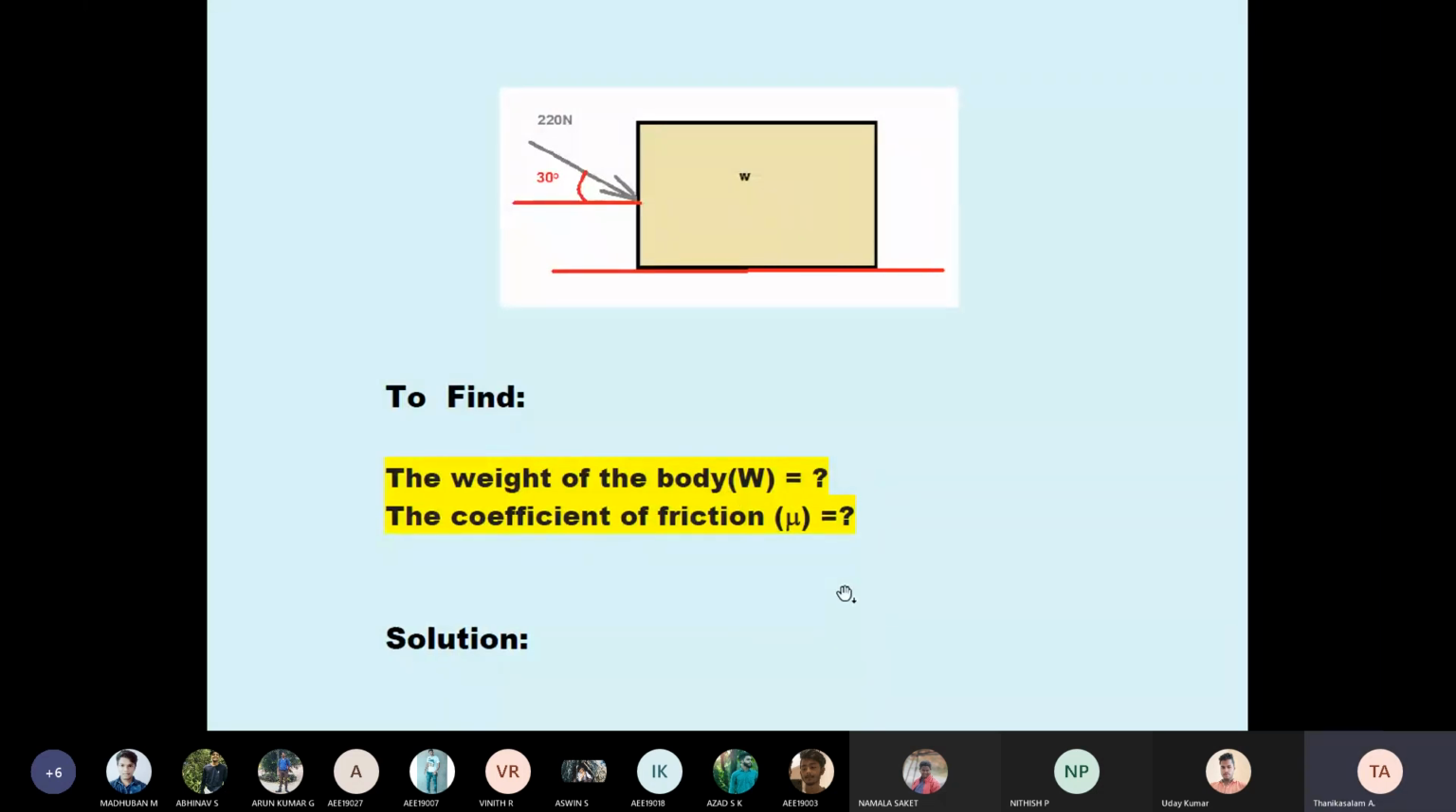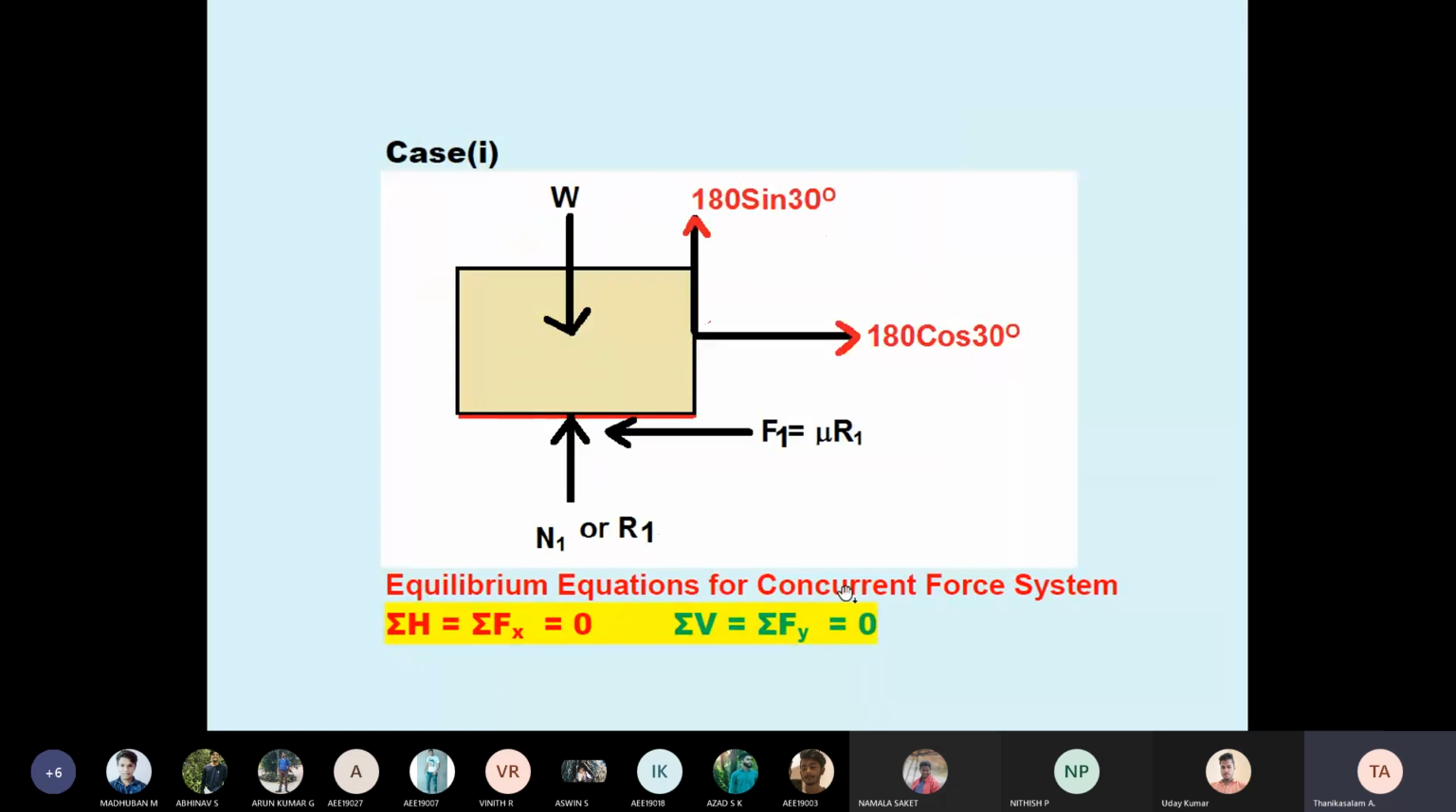Now draw the free body diagram. First, I am taking case one, pulling. 180 inclined in the first quadrant: 180 cos 30, 180 sin 30. Weight is acting perpendicular downward. In case one, because the pulling force is 180, the friction is different. I am taking R1 as the normal reaction. Why is the normal reaction upward? As per Newton's law, every action has an equal and opposite reaction. Here 180 cos 30 is to the right side; it is the moving force. Therefore, the friction is on the left side. So F equal to mu into R.